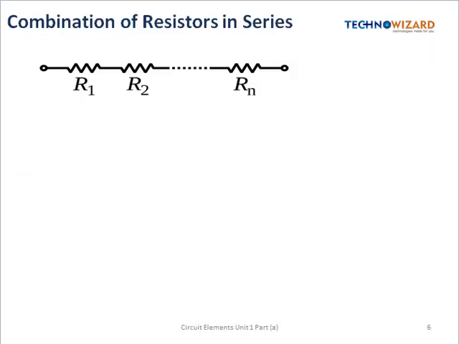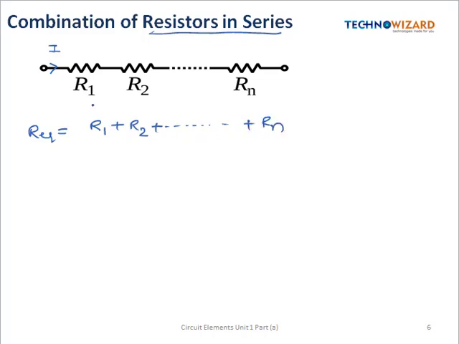Next is combination of resistors in series. So if different resistors are connected in series, what will be the R equivalent? In series we know that the amount of current flowing through each resistor will remain the same. So the R equivalent is given by the sum of all the resistances, so it will be equal to R1 plus R2 plus so on up to